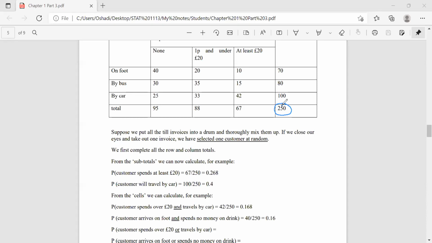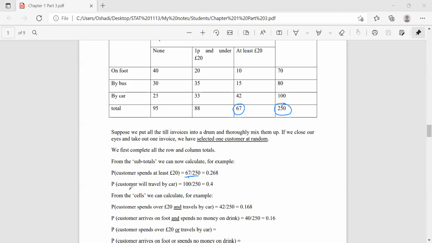That is what we have to find. At least 20 euros means the number here, the 67. There are 67 people who have spent at least 20 euros out of 250. So the probability should be 67 over 250. It is 0.268, right?